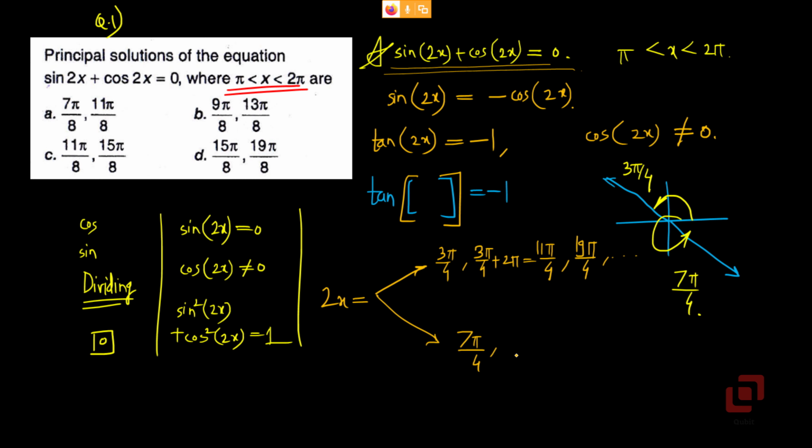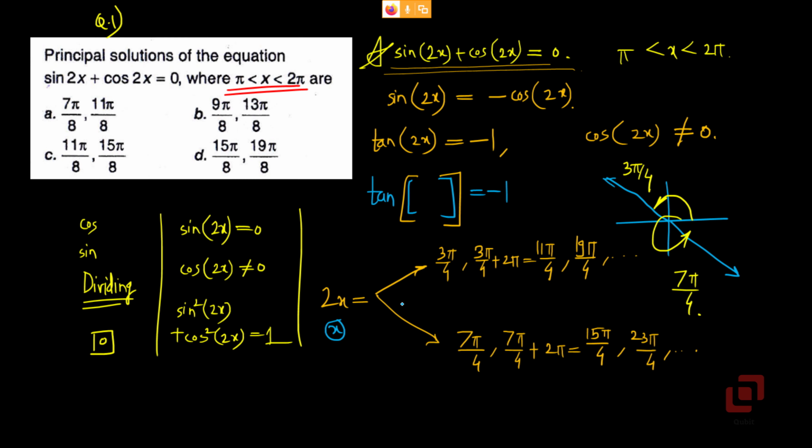Same thing with 7 pi by 4. If you add 2 pi to this, you will get 15 pi by 4. And then if you add 2 pi to 15 pi by 4, you will get 23 pi by 4 and so on. But these are the values of 2x. So if we were to obtain the values of x, you should divide them by 2.